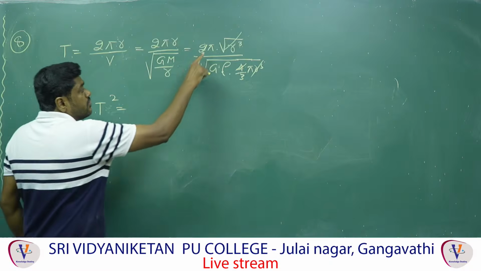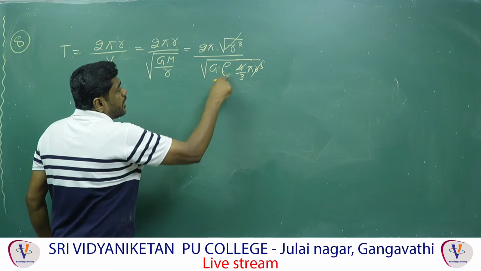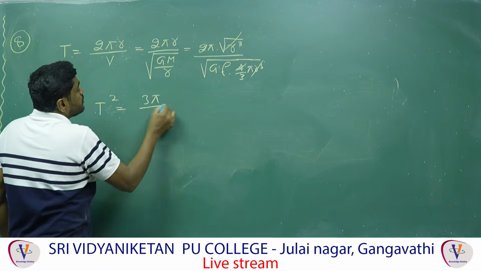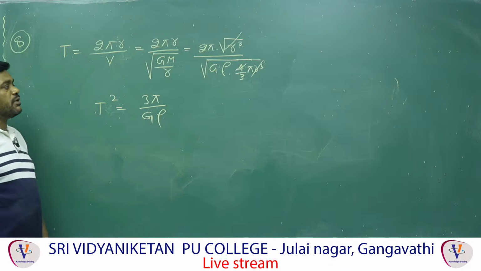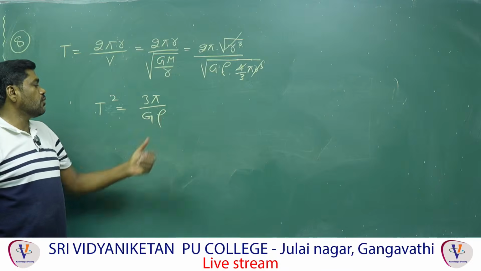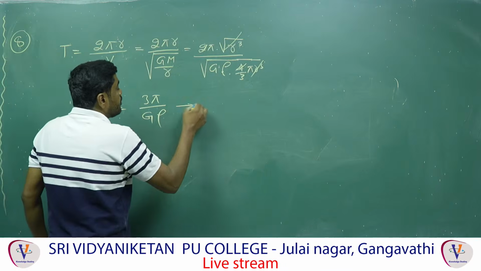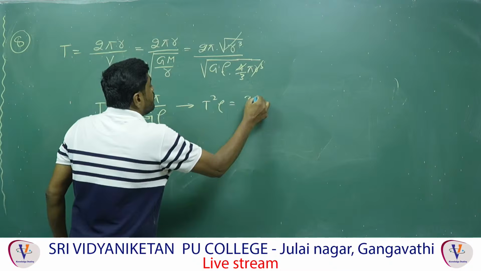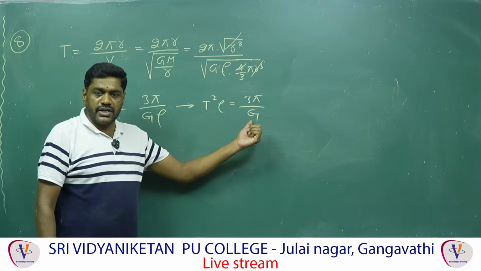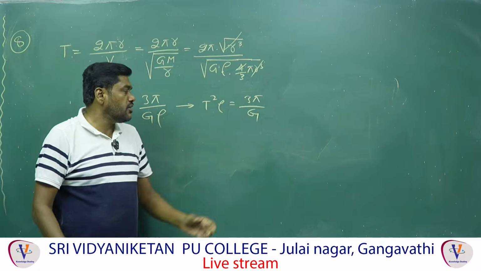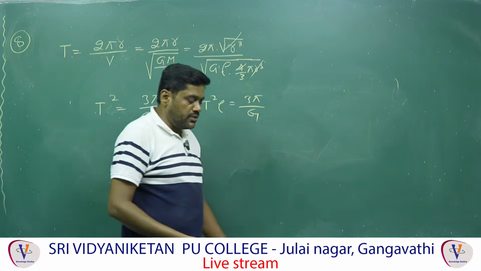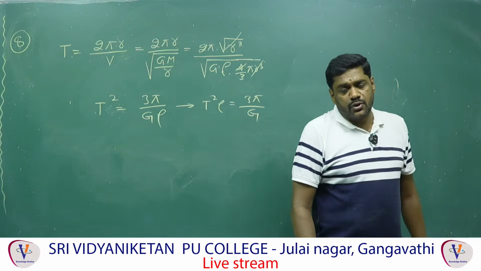The first option is correct, because the square root of 4 will come outside, 2 gets cancelled. Therefore this is equal to 3 pi by G rho after simplification, because the 3 goes upside. So T square is equal to 3 pi by rho G. If you bring the rho to this side, T square rho is equal to 3 pi by G. We already know that G is the universal gravitational constant, and 3 pi is also constant, therefore T square rho is always equal to a constant. It does not depend upon the radius or the nature of the planet.